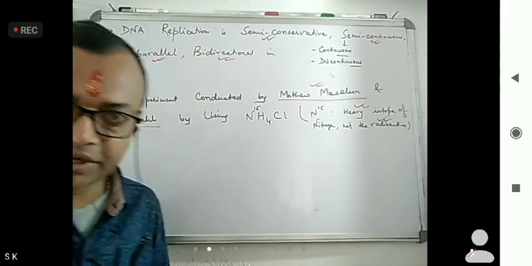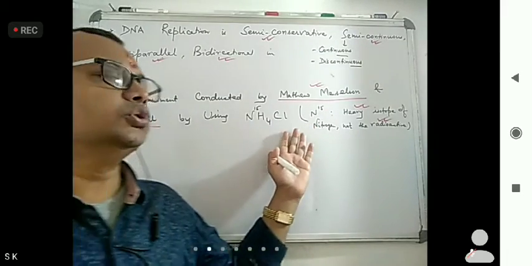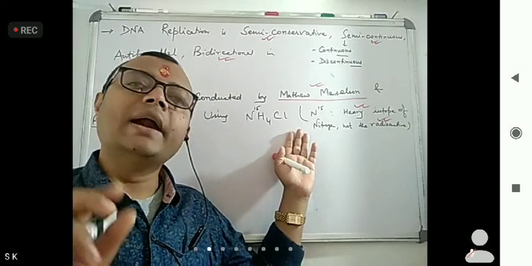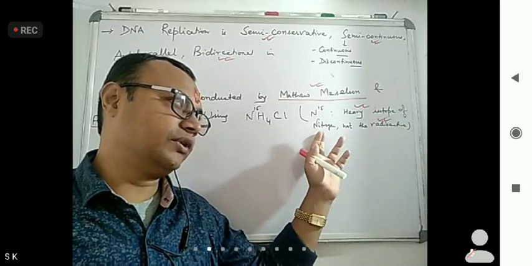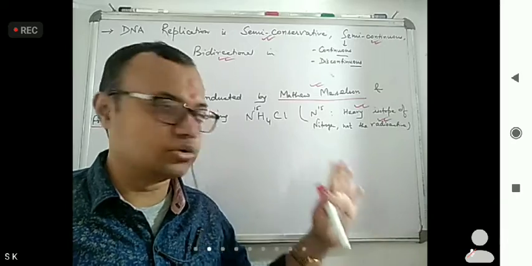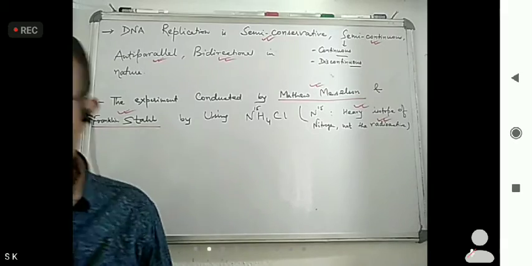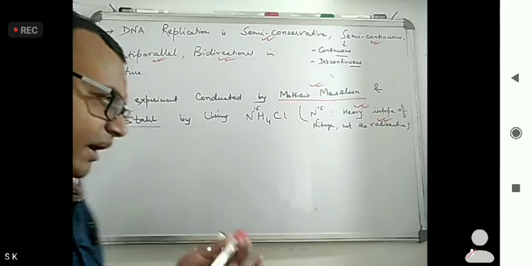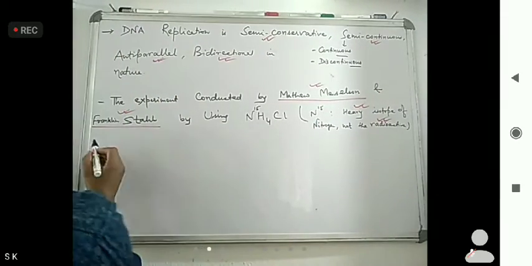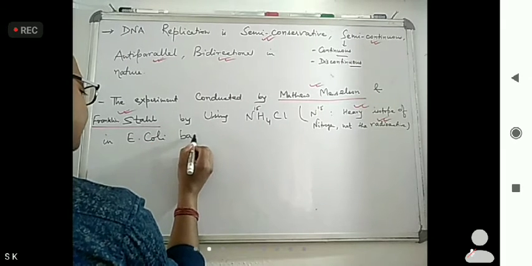One question came in the medical exam that the Meselson and Stahl experiment used NH4Cl medium, and the options were heavy isotope of nitrogen, radioactive isotope of nitrogen, both, none of these. So remember it is the heavy isotope of nitrogen, used in E. coli bacteria.